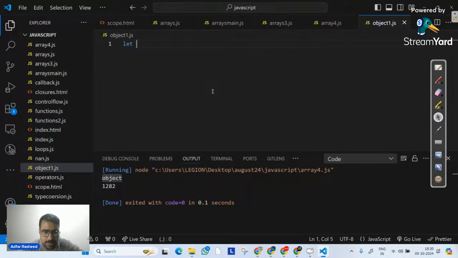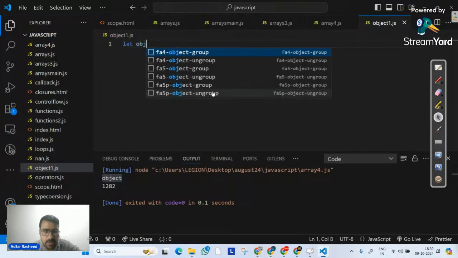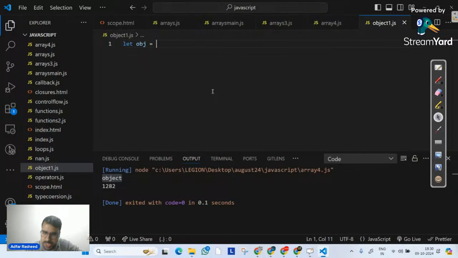I will simply create a variable called obj. Always remember, objects are identified and created with curly braces, and there are multiple ways of creating an object. As of now we will see only one; later on we will see constructor functions, factory functions, and the new constructor. All of those we'll see later on. Let's suppose name is John, age is 30, and city is New York.